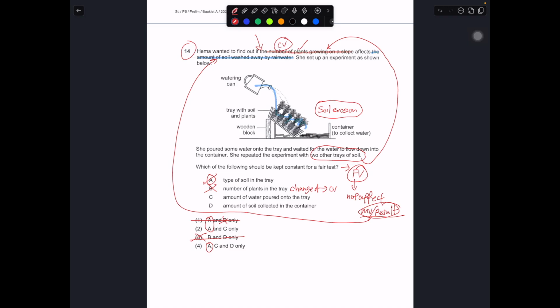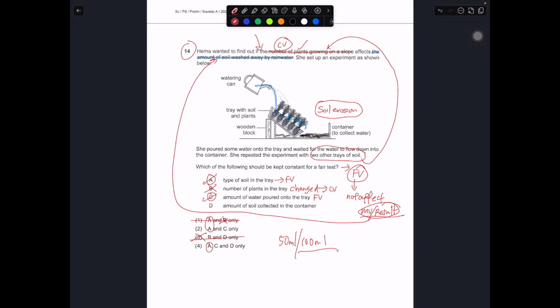Okay, so the amount of water poured onto the tray, yes, this must be kept constant. If you have a different amount of water poured onto the tray, then the one with more water would have washed more soil away, because there will be more erosion going on. So in this case, the amount of water should be kept the same. It should be a fixed variable. So C is correct.